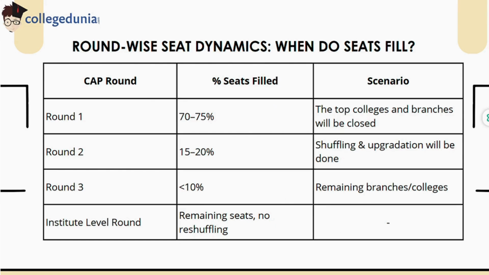Round-wise seat filling. Most top colleges close by round 1 with 70 to 75% of seats filled. Round 2 covers 15 to 20% and round 3 sees less than 10% seats filled. The institute round fills the remaining vacant seats, but no reshuffling is allowed here.